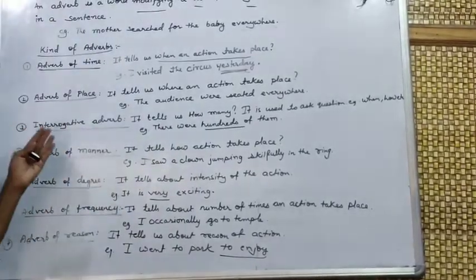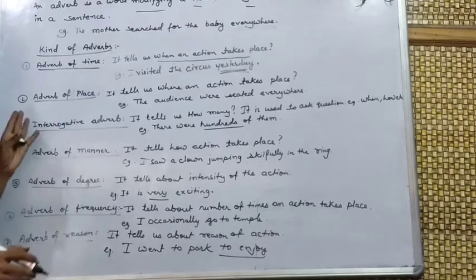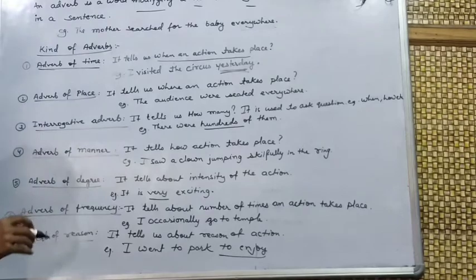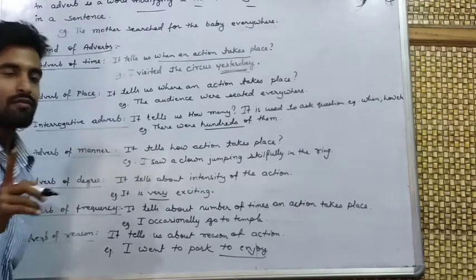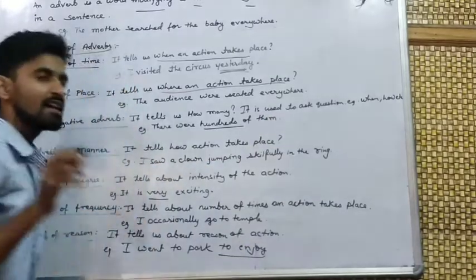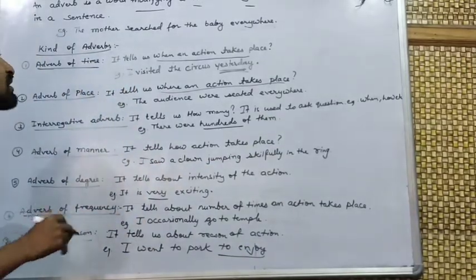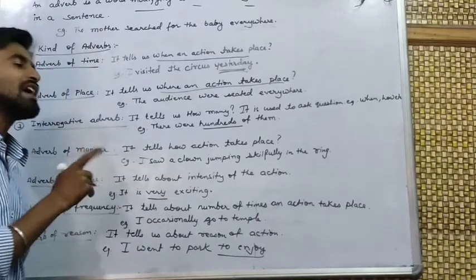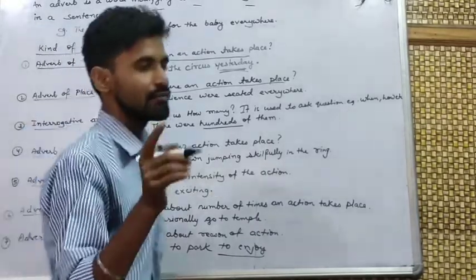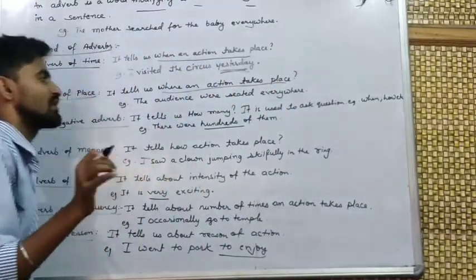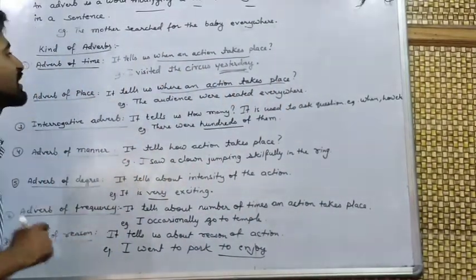Again, try to understand the second one. Adverb of place. It means the word which tells where an action takes place. We will justify that particular word which tells us where the action has taken place.